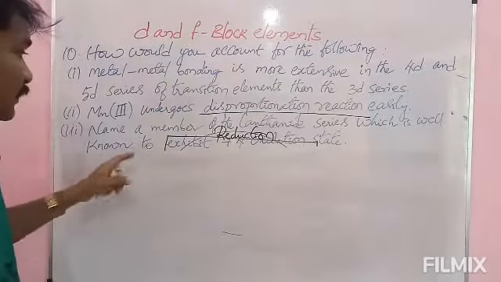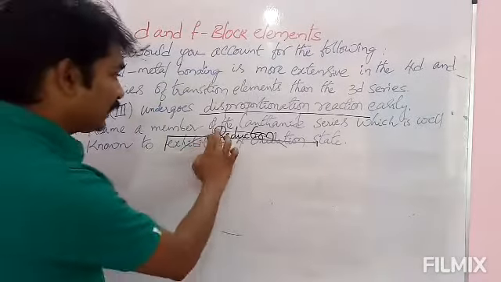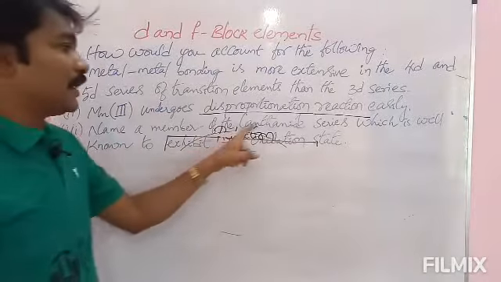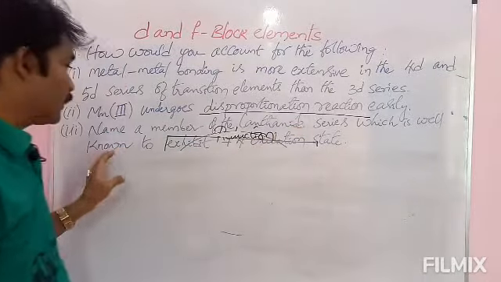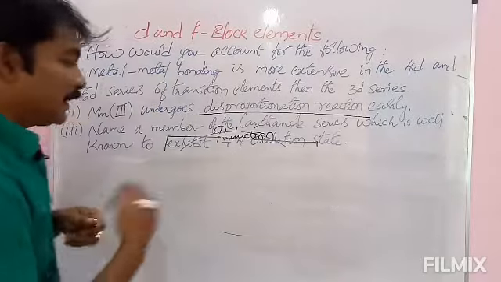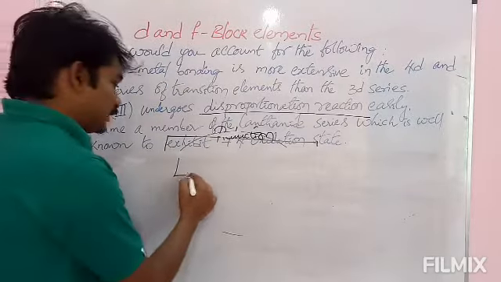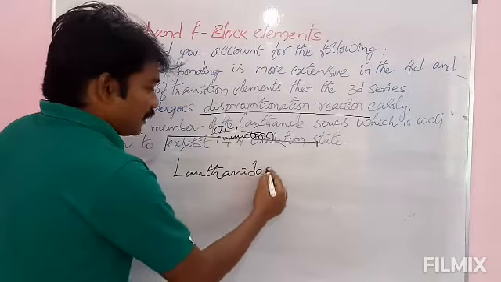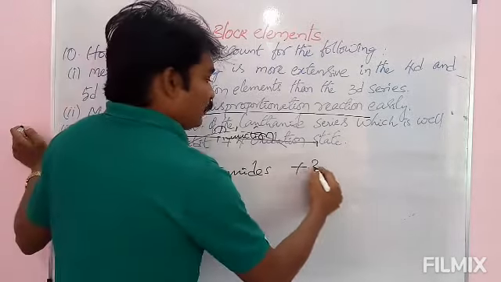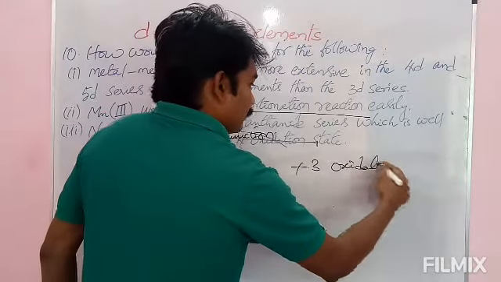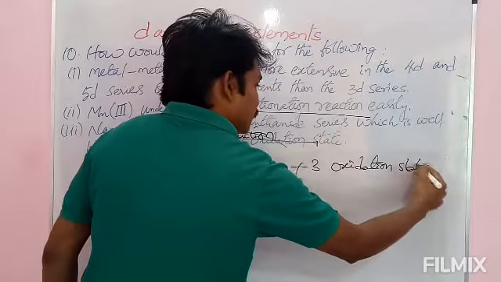The third one is covered with reduction here. Please check this one: name a member of the lanthanide series which is well known to exhibit the +4 oxidation state. In previous questions we already discussed lanthanides. The majority of lanthanides form the +3 oxidation state. Very rarely do they exhibit the +2 and +4 oxidation states.